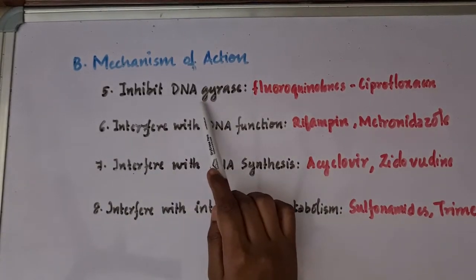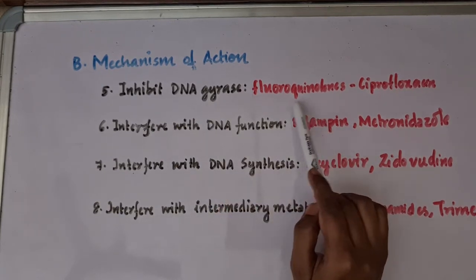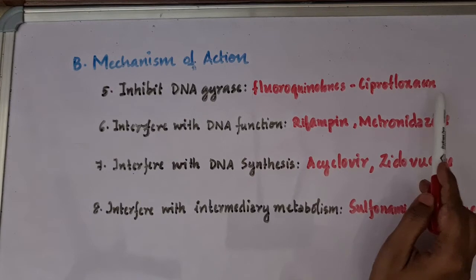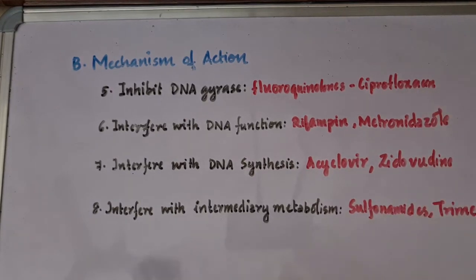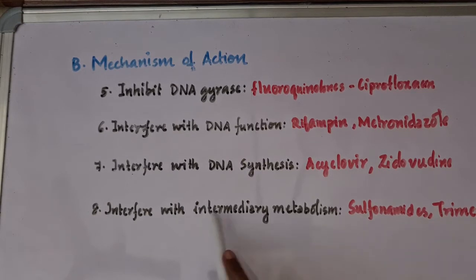By inhibiting the DNA gyrase, and the drugs that do so are the fluoroquinolone class of drugs, which include ciprofloxacin and others. Then next is by interfering with the DNA function, and the drugs are rifampin and metronidazole. Then interfering with the DNA synthesis, acyclovir and zidovudine do that. Then interfering with intermediary metabolites, or we can call them antimetabolites, and the drugs are sulfonamides and trimethoprim.